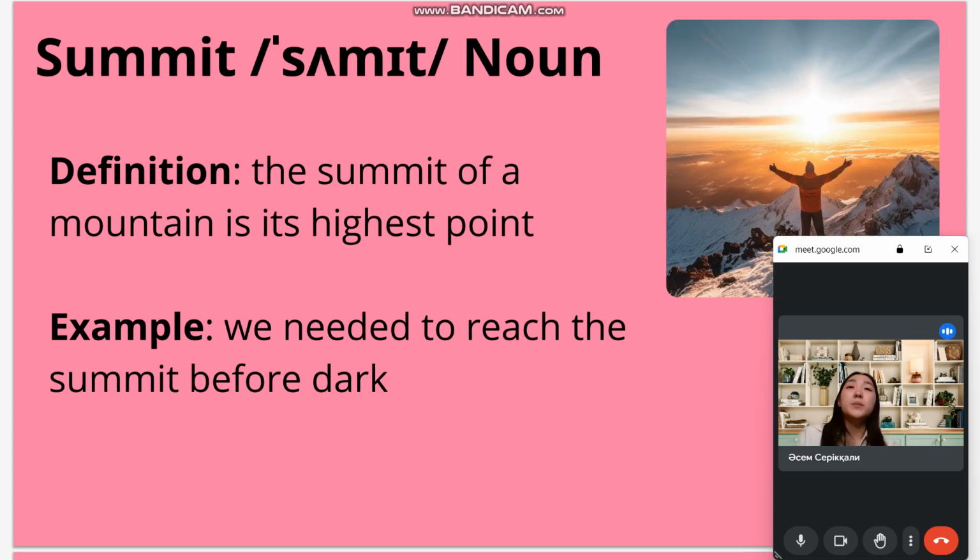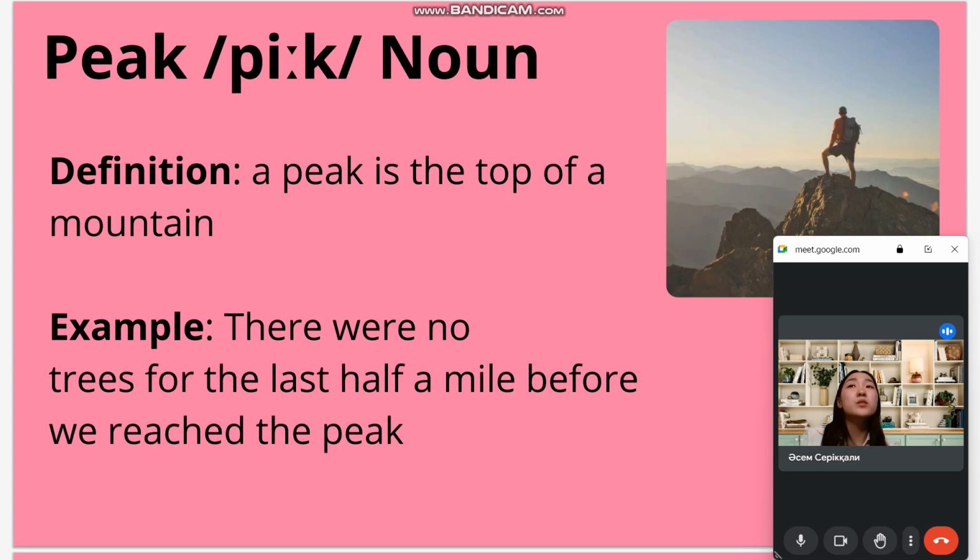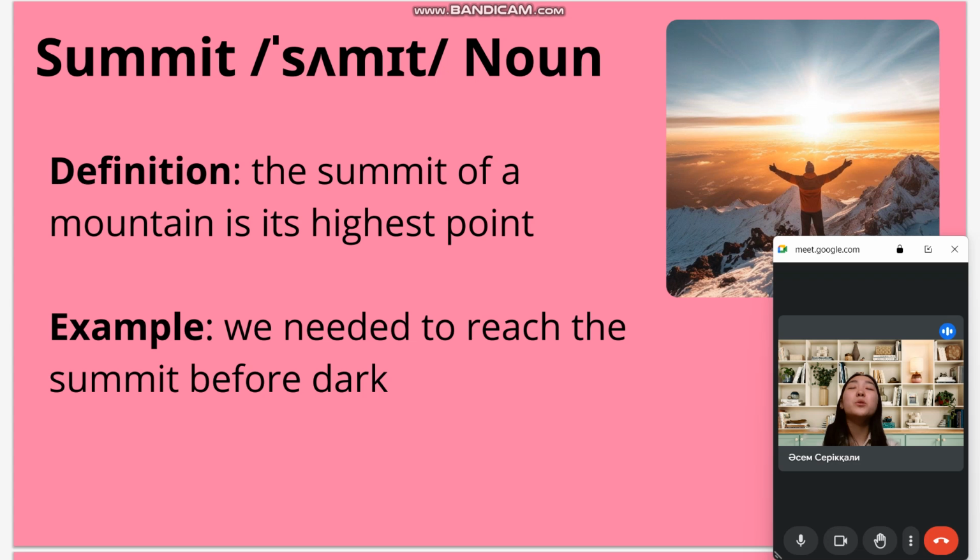Next word is summit. Summit is a noun. The summit of a mountain is its highest point, like the word peak. For example, we needed to reach the summit before dark.